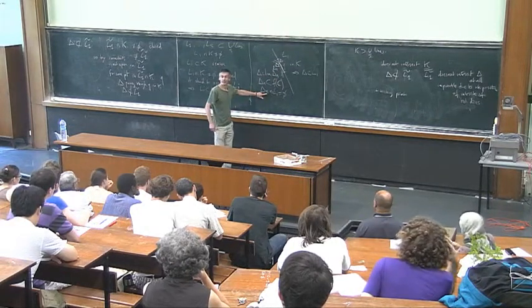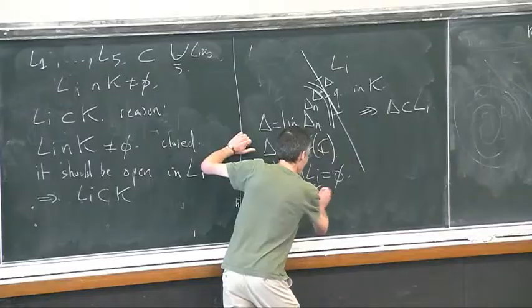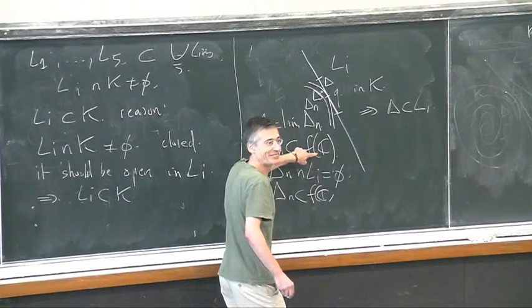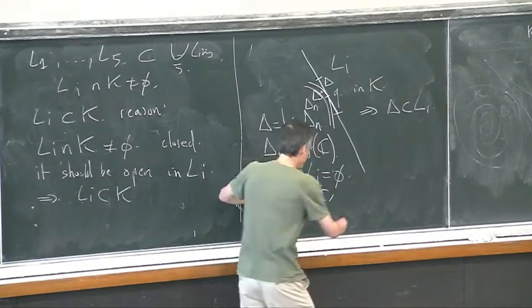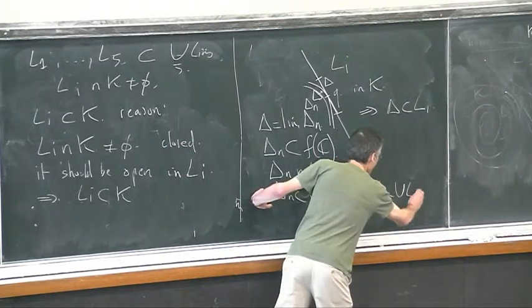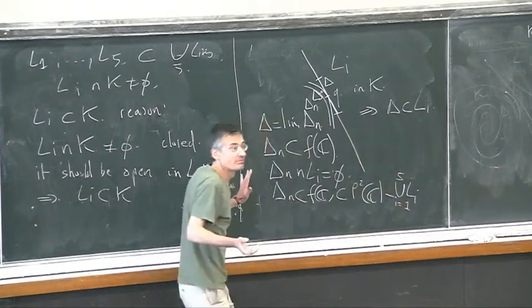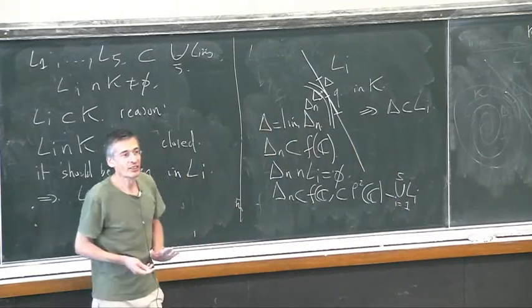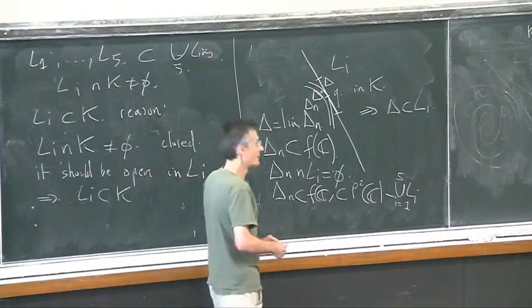Because by the very definition, again I write down the same line, my entire curve avoids at the beginning the whole set of lines.